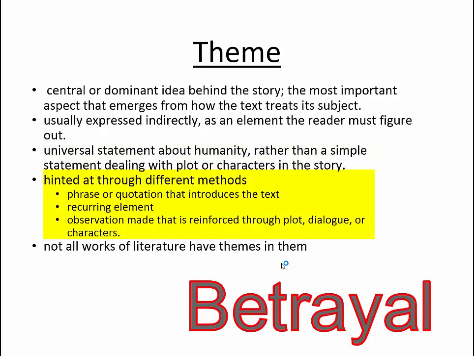They might use phrases or quotations that introduce the text. Maybe it's a recurring element. Sometimes it's an observation that is reinforced through the plot or dialogue or characters. Keep in mind, not all works of literature have themes in them. But as a hint to you, Fences does have a theme. So focus on the concept of betrayal.